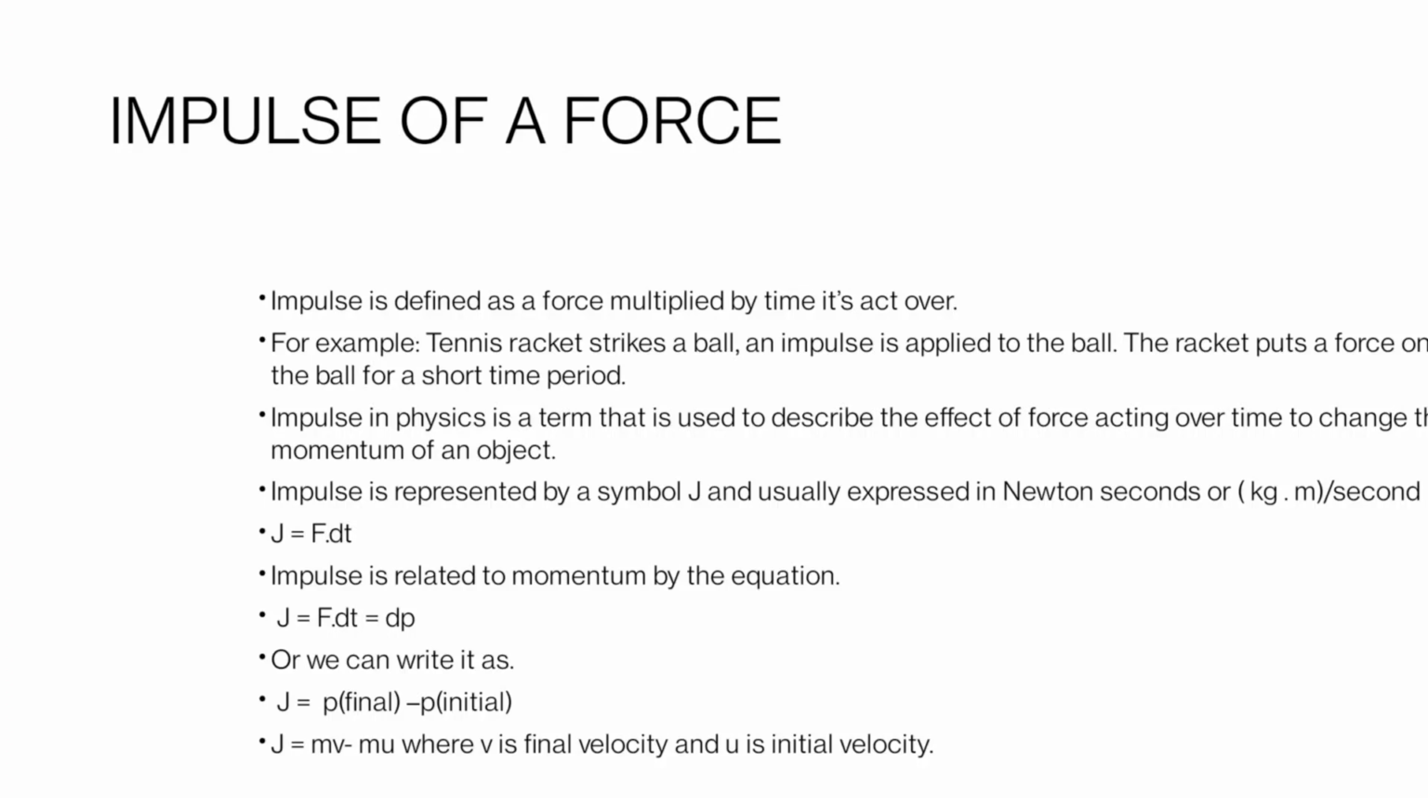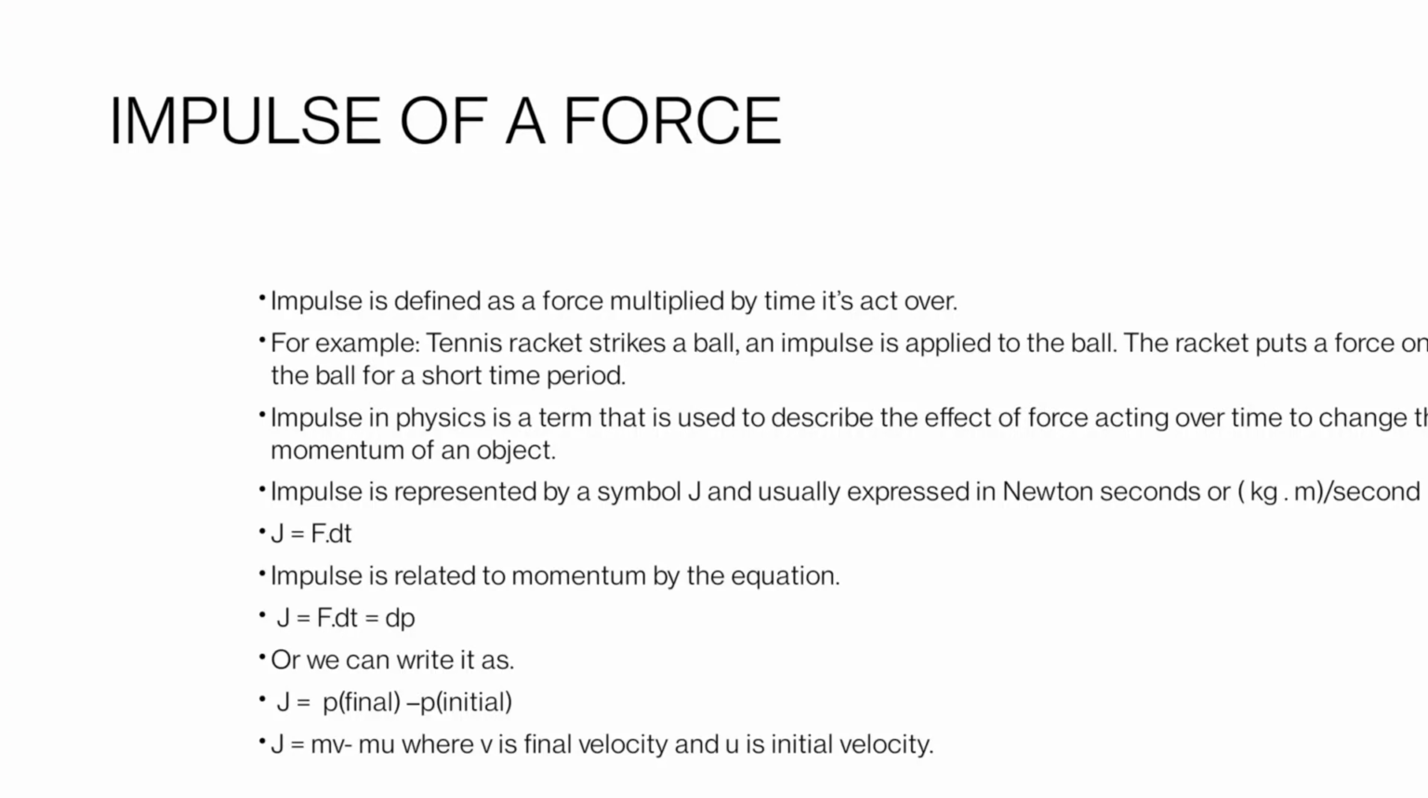Then how can we calculate the value of impulse? The value of impulse can be calculated by using the formula J is equal to F dt, where F is a force which acts for a very small time dt. Impulse is related to momentum, and the relation is J is equal to dp, or J is equal to p final minus p initial, or J is equal to mv minus mu, where v is the final velocity and u is the initial velocity. In this way we can also relate impulse with momentum.